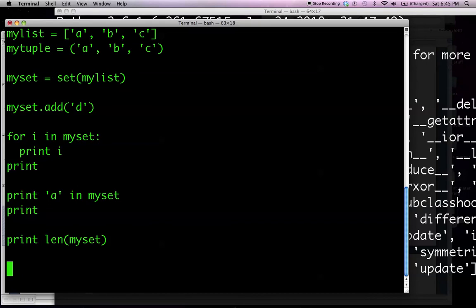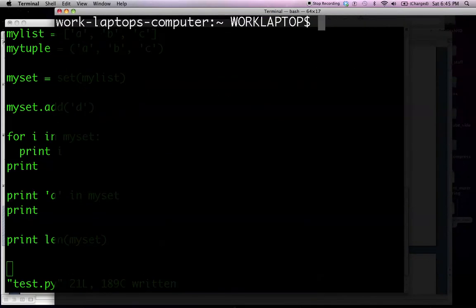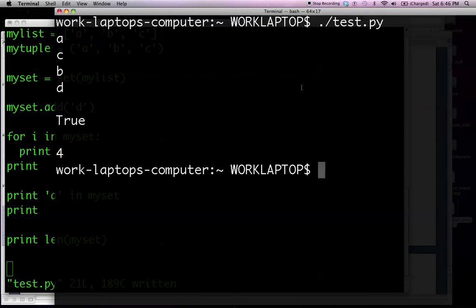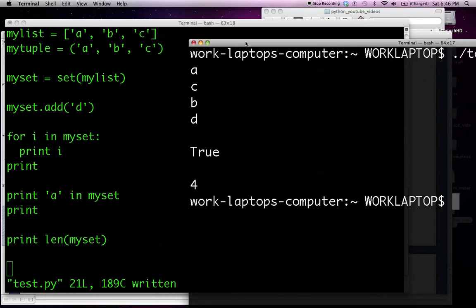So we're going to get a loop of all the elements in my set. We're going to see if A is in my set, and we're going to print len of my set. So we get A, C, B, D. Again, the order is whatever Python decides is best. We find out that A is in my set, and we also get the length of my set.